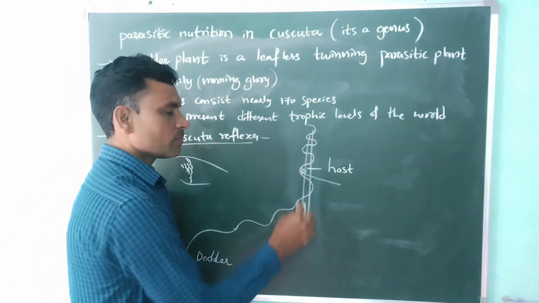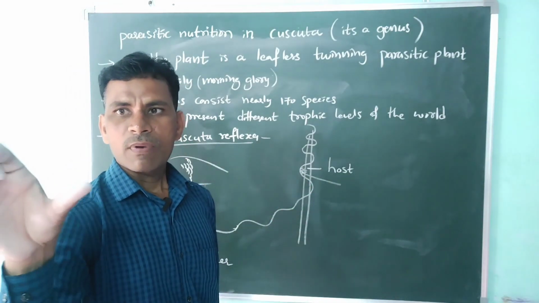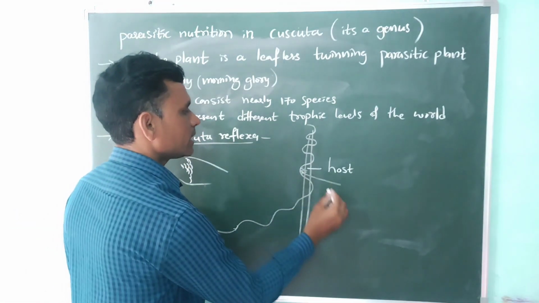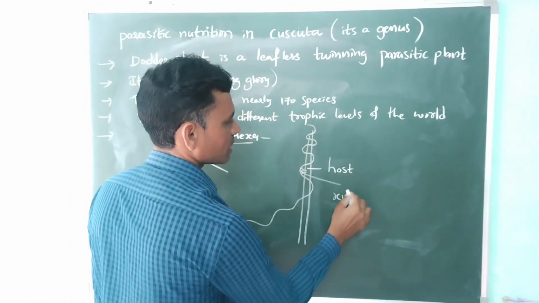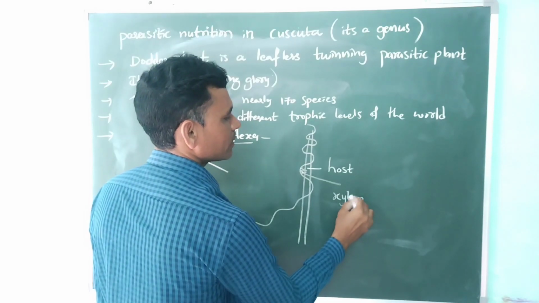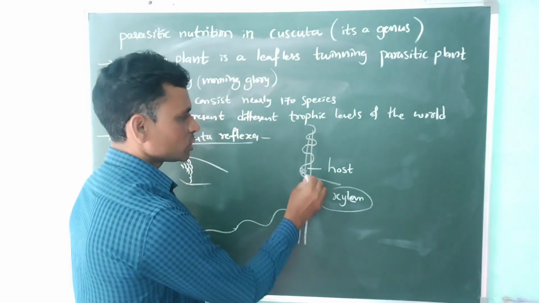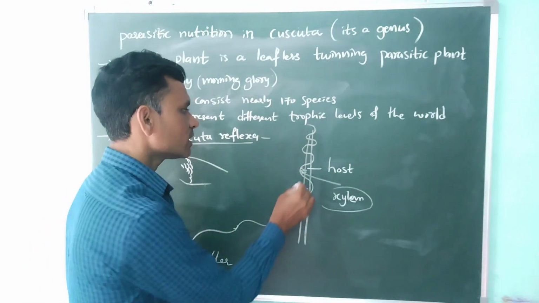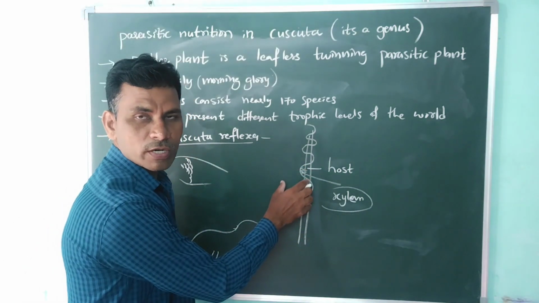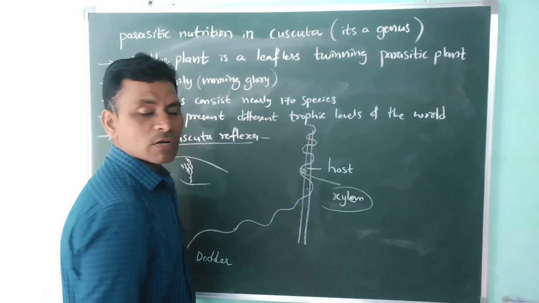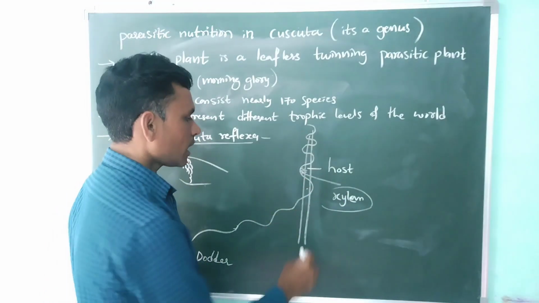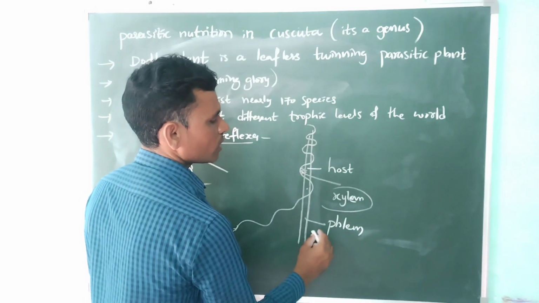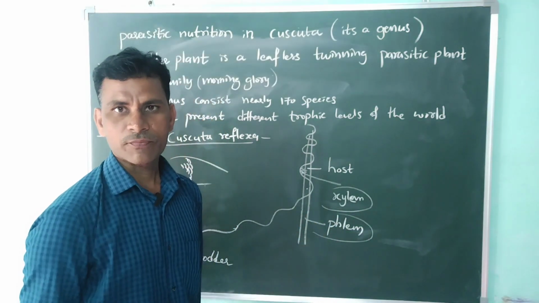These roots penetrate into the host plant body, and they get water from the xylem tissue. These haustoria roots absorb water from the xylem tissue, and they get nutrition from the phloem tissue too.